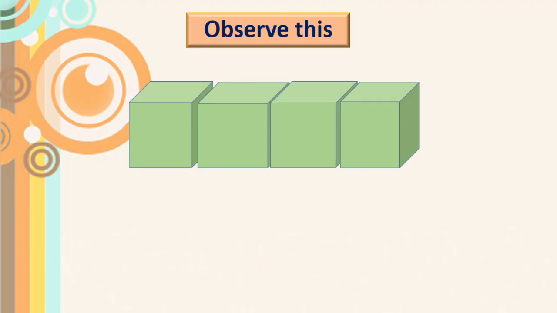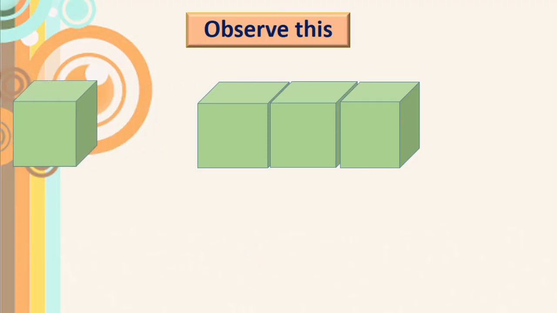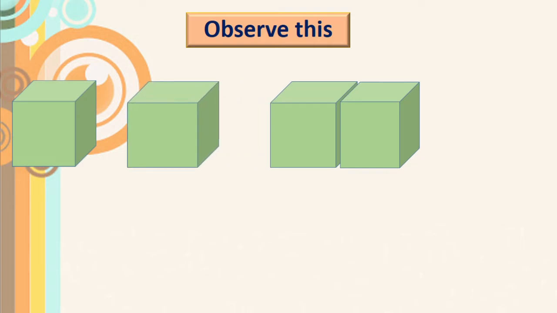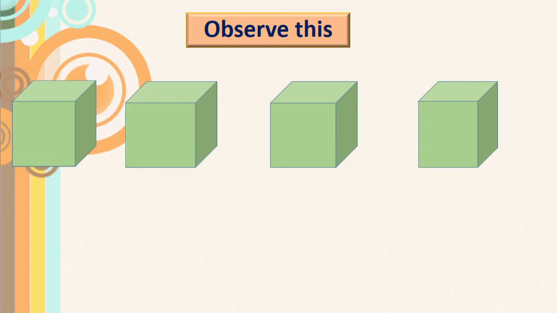Got this? Now see the first box, second, third and fourth. Means what we did here? We cut this wooden box into 4 equal parts. See, this is called a quarter part. Remember the word: when we cut one whole into 4 equal parts, then each part is called a quarter part.